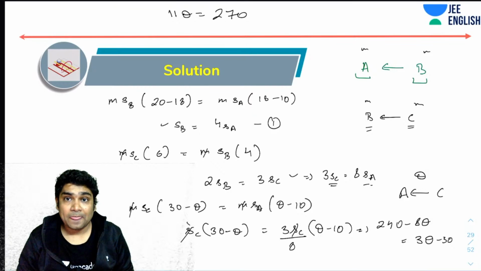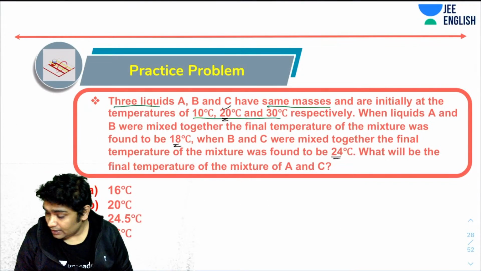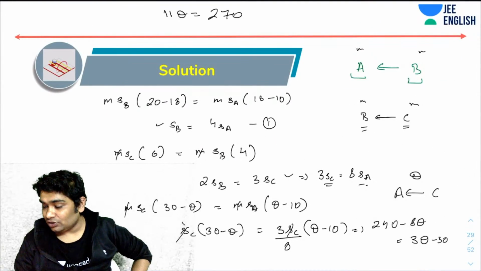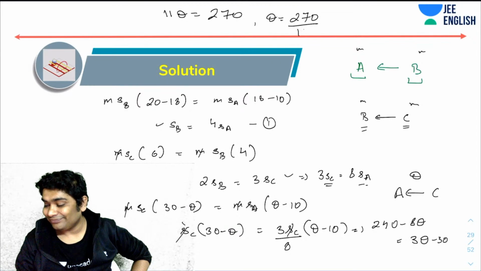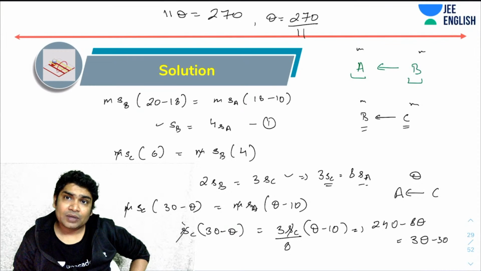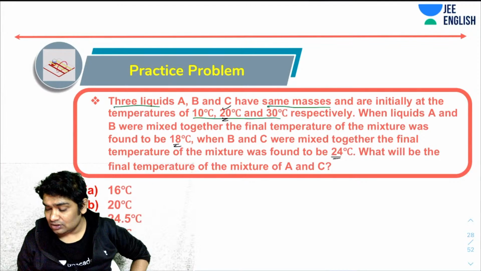Okay, that is what I'm getting. Yep, with these values, that is what I'm getting. So theta should be equal to 270 over 11. So that will be higher than 20, and what would that be? 25 point something should be the answer. So it should be around this. The nearest option is this.